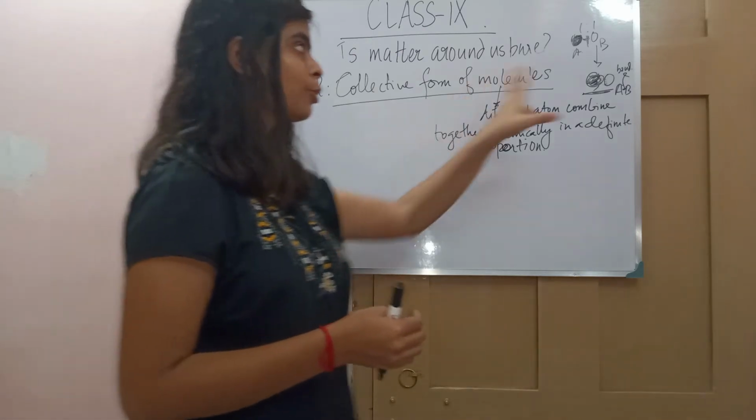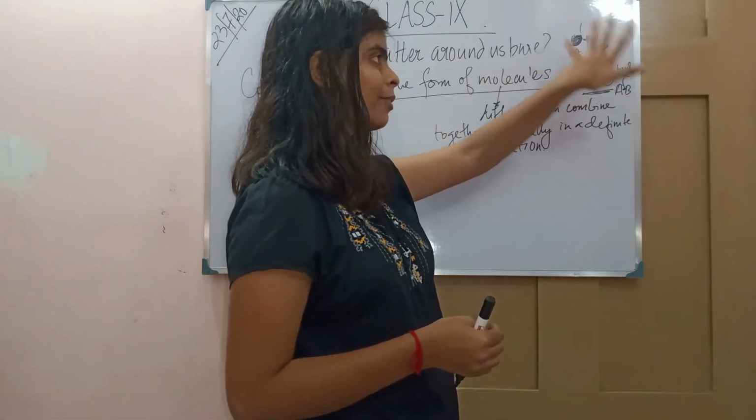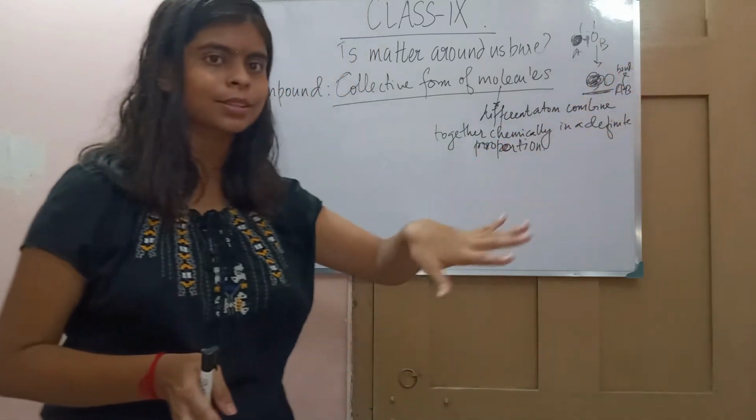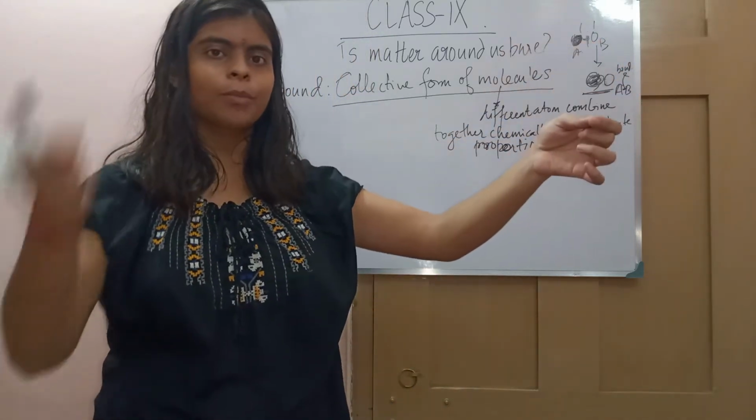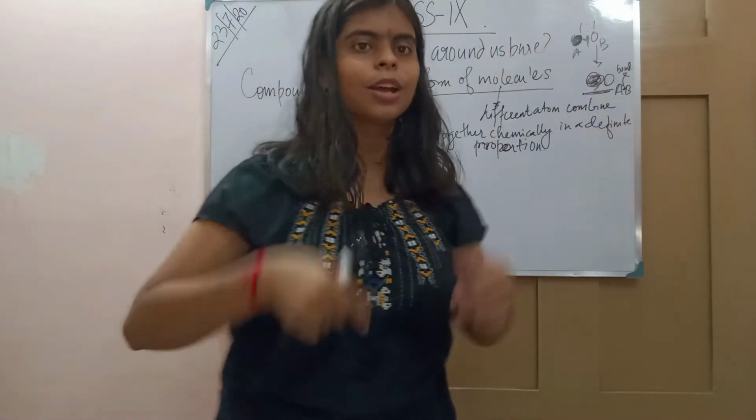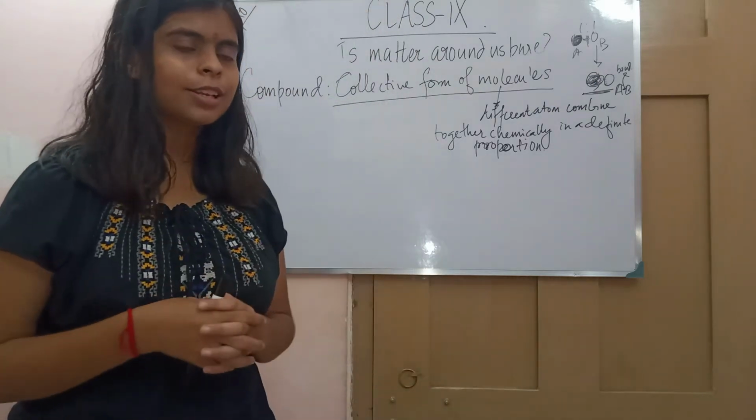Since these atoms don't exist freely, we can't take one atom from here and another atom from there and bring them together, forming and bonding them. It is not possible.